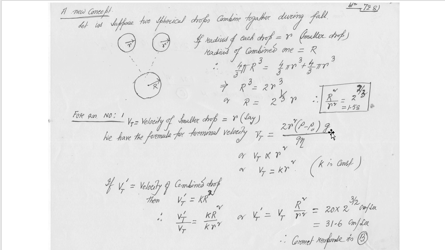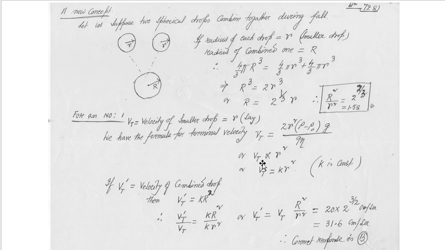Now, if the situation remains the same, when the two drops falling through air combine together, everything remains unchanged. Only radius changes. So 9 eta, rho minus rho naught, g and 2, all the quantities remain constant. Only r changes.